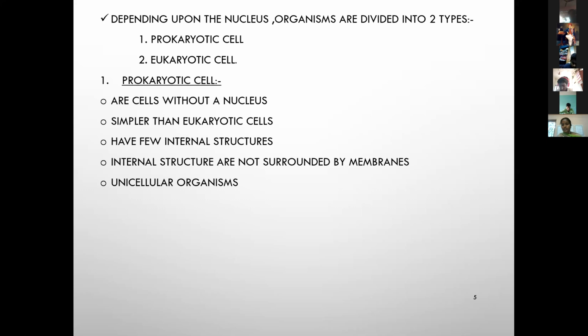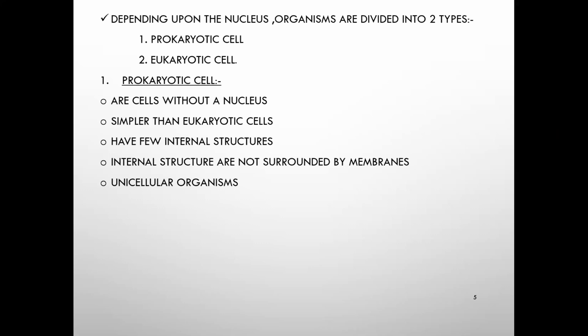What are unicellular organisms? The organism is made up of one cell, a single cell. It is called a unicellular organism.